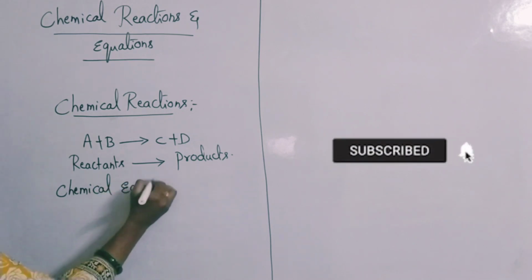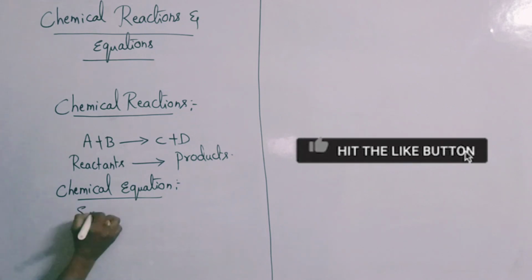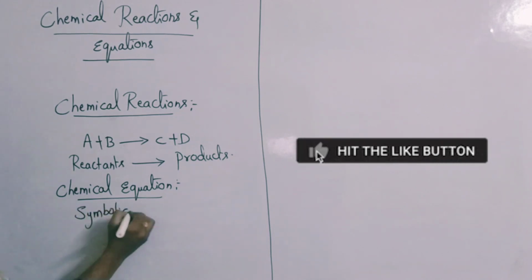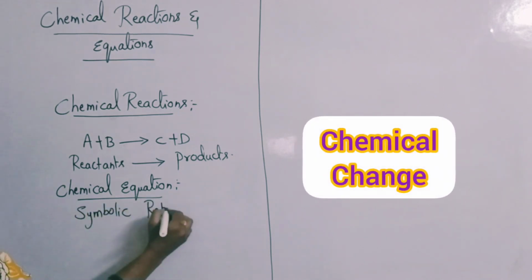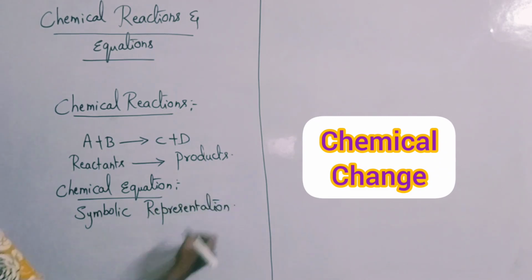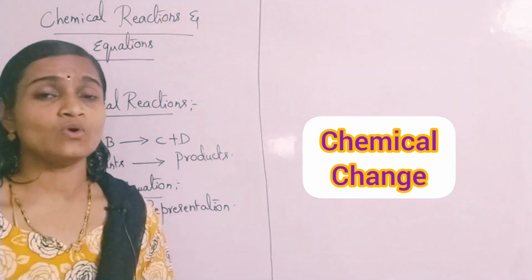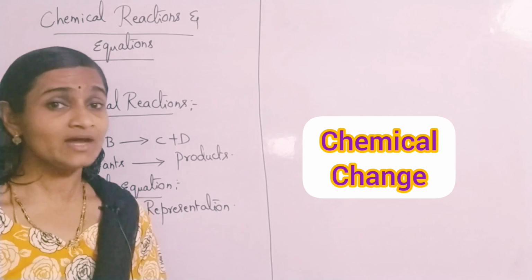So what is a chemical equation? A chemical equation is a symbolic representation of a chemical change. This is all the basic concept which you have already learnt in your lower classes, right?